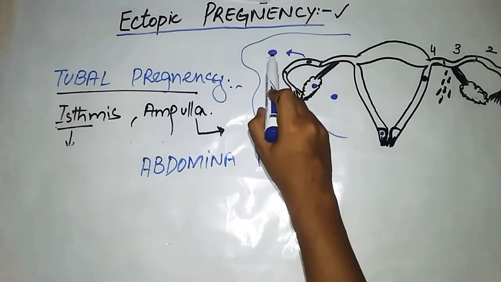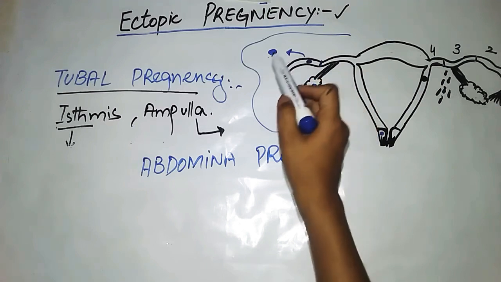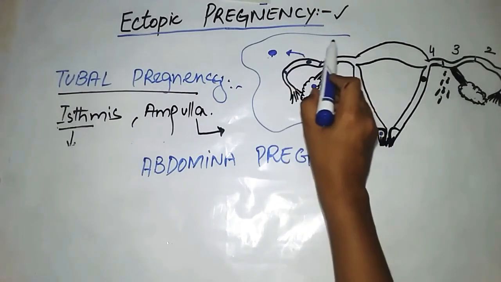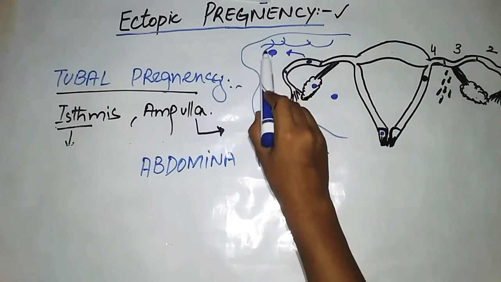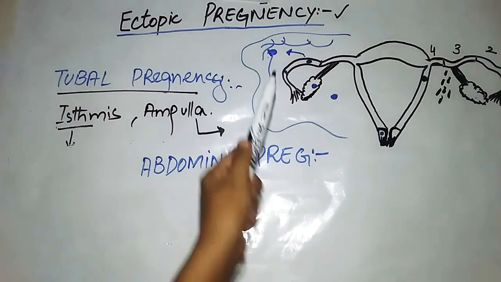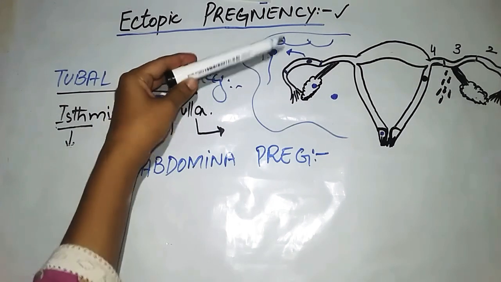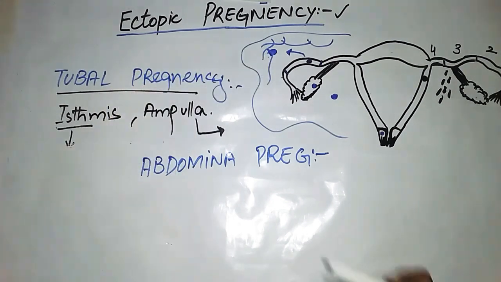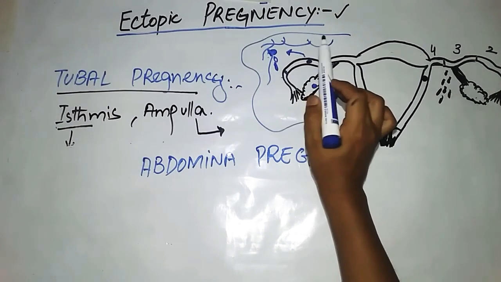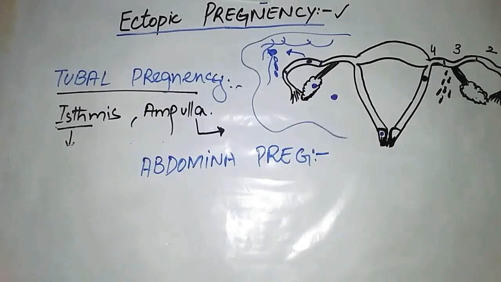Because this blastocyst will try to implant on any abdominal organ, like the intestines, it would be implanted there. Then there will be formation of placenta and the ultimate result is bleeding, known as internal bleeding inside the peritoneal cavity, and it will also be harmful for maternal life.